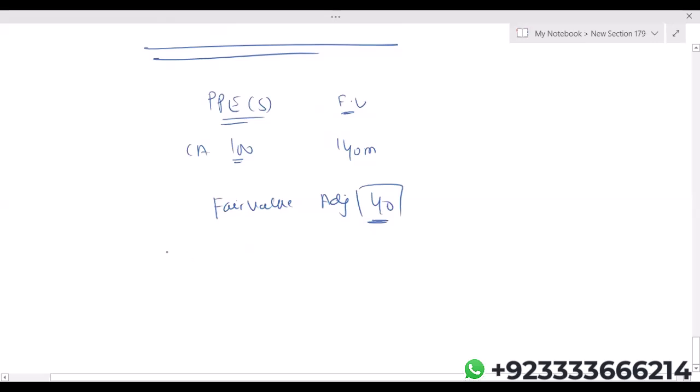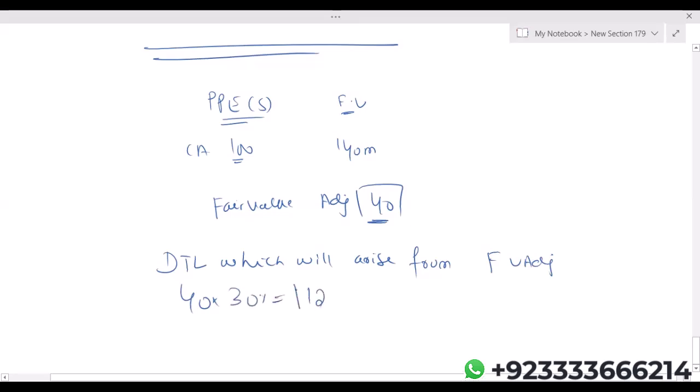So here, the deferred tax liability which will arise from fair value adjustment, assuming 40 into tax rate of 30%, let's say it is 12. That 12 million will increase the consolidated goodwill.